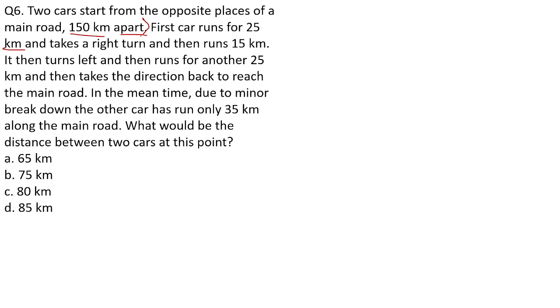There are two cars. Okay, and these two cars are opposite to each other. It means, for example, here is one car. Here is car 1. Okay, and here is the other car, car 2. These are in the opposite direction. It means this is gonna go in such a manner in the journey.